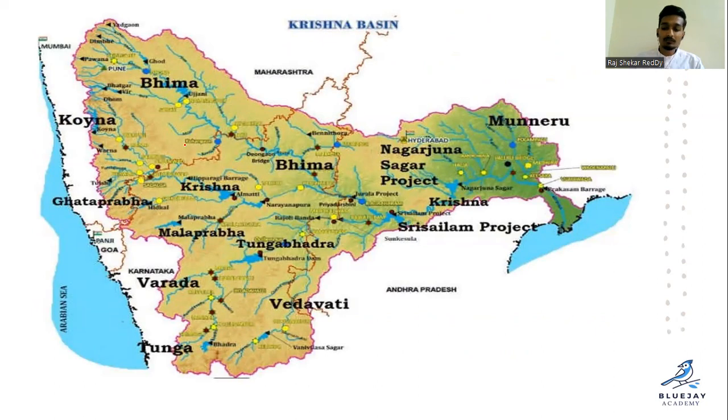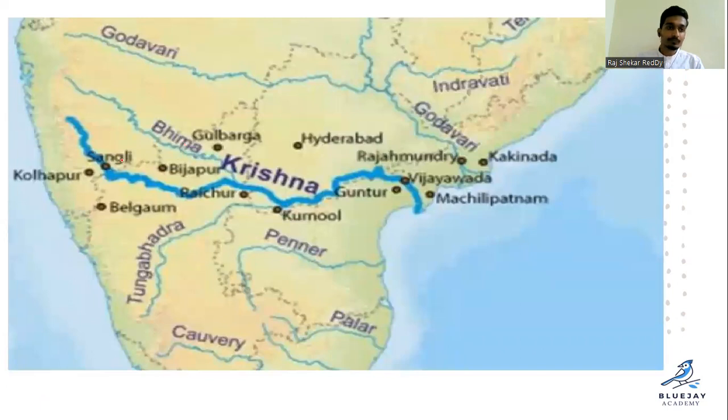So, this is Krishna. You can see here it is flowing, entering into Karnataka, the Sangli region and Bijapur. This region is Tangidiki. It is in Mahabubnagar district. Krishna River enters into Telangana in the Tangidiki region. It is in Mahabubnagar district, right?